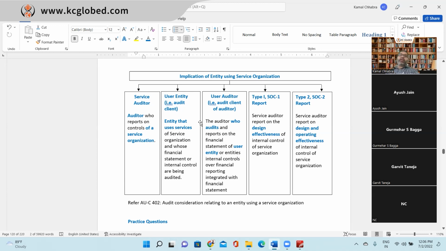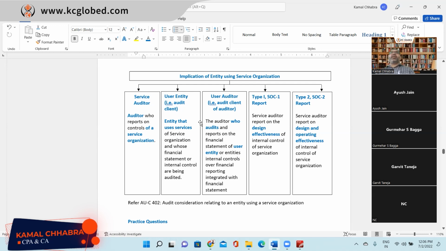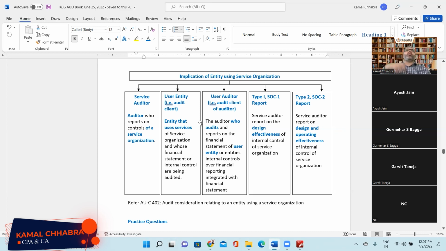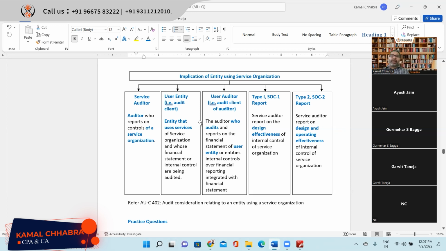Now understand the second point, the user entity. The user entity is XYZ Limited, right? Who is conducting the audit of XYZ? Ayush and Gurmeher are auditing XYZ Limited. So XYZ Limited is the audit client, or you can say the user entity. Why do they say user entity? Because they are using a service organization. It is the entity that uses the services of the service organization and whose financial statements are being audited by Gurmeher and Ayush.